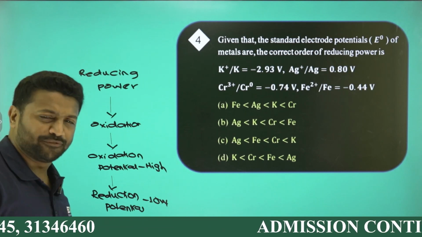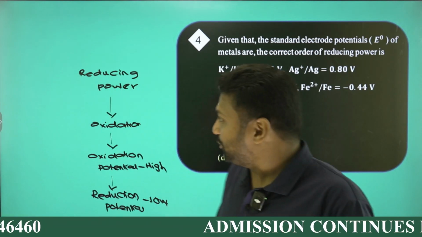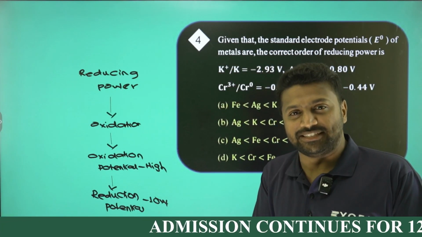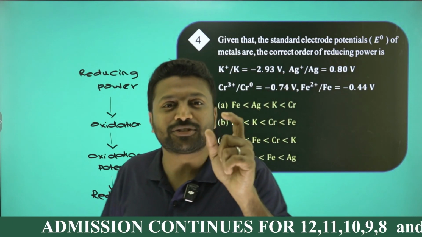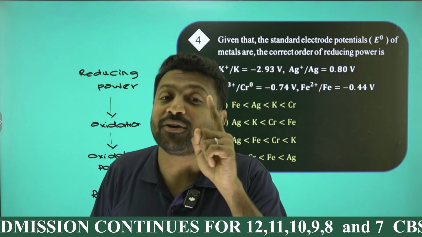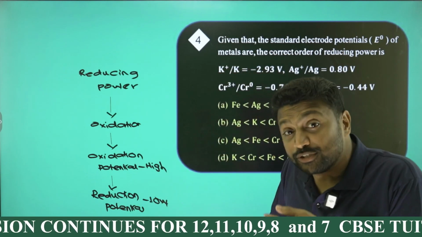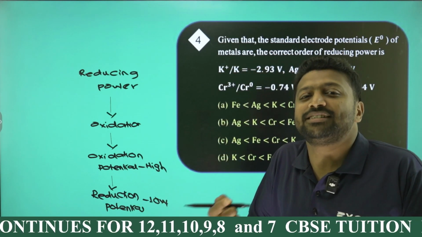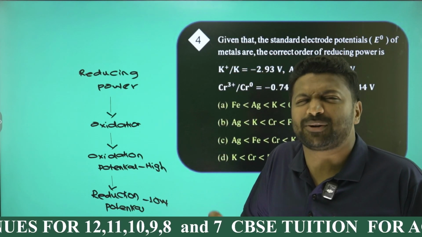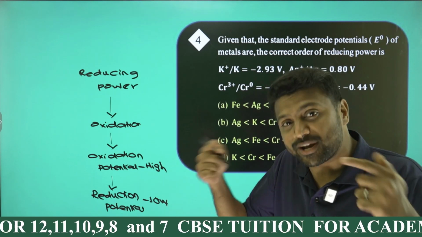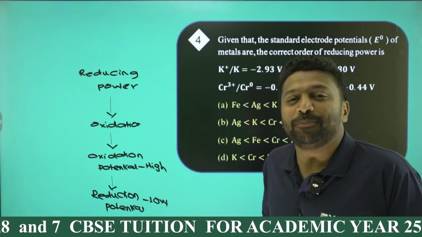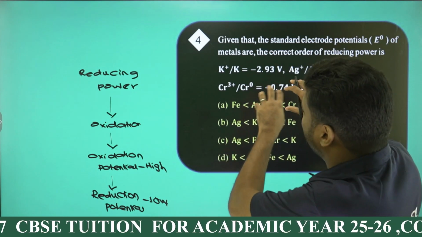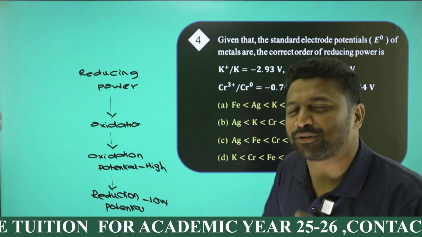I can give a simple shortcut for you. I told you reducing power, reducing agent, reducing ability, all are the same, right? A reducing agent undergoes oxidation. In order to undergo oxidation, the oxidation potential should be high, or I can say the reduction potential should be low. But as per the IUPAC convention, the electrode potential given will be what? Reduction.